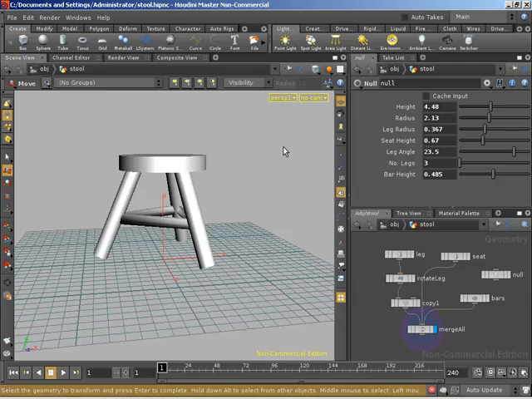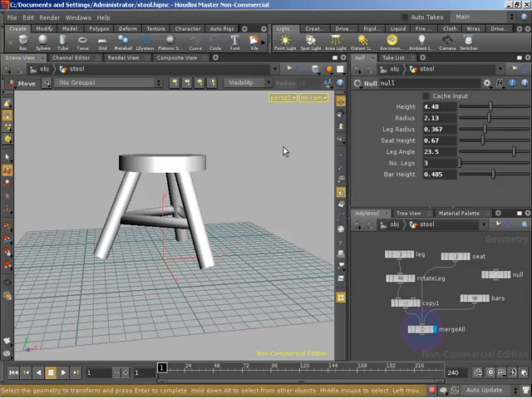We'd never want that to happen. No, that would be bad. And that's pretty much it. Just the key thing to remember is that a digital asset is nothing more than an encapsulation of networks. That's it. And as far as an artist is concerned, it's just a new operator, a new node.